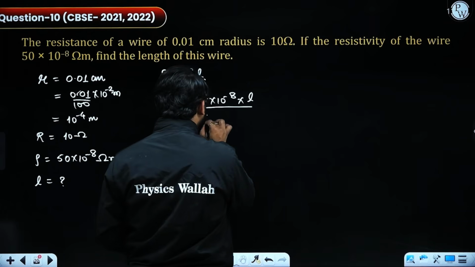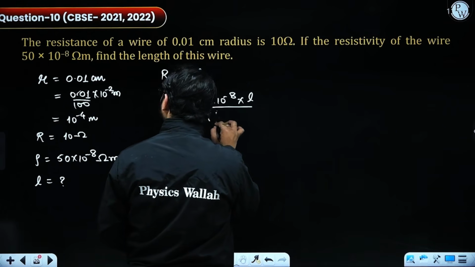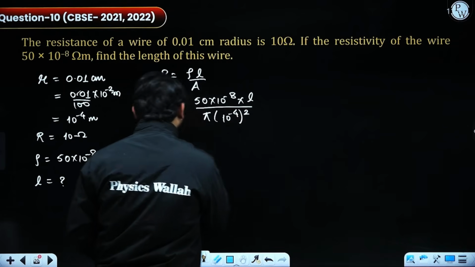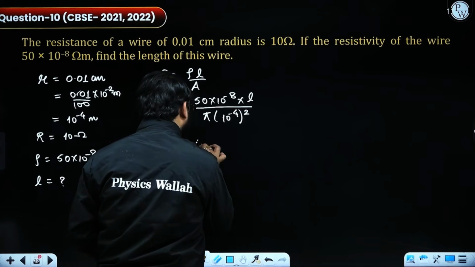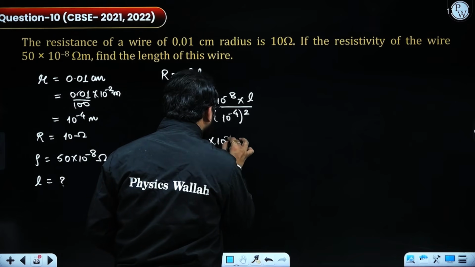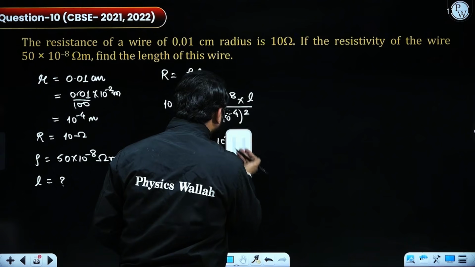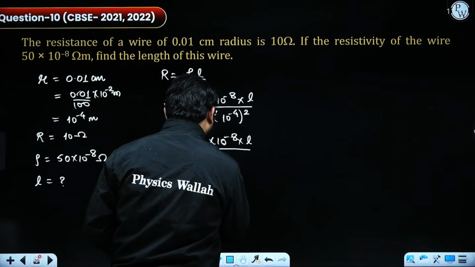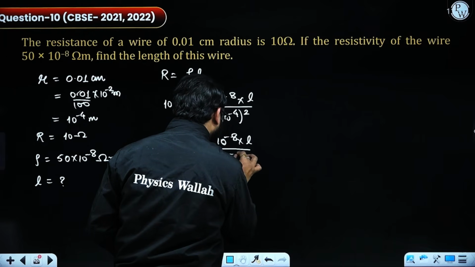In that case, I will put the area as pi r squared, that is pi into 10 to the power minus 4, squared. So 10 equals 50 into 10 to the power minus 8 times L divided by pi into 10 to the power minus 8.